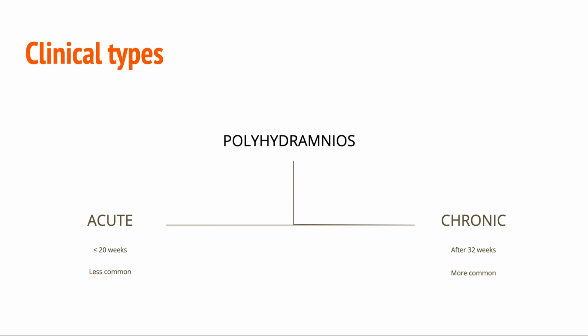There are two types of polyhydramnios, acute and chronic. Acute hydramnios is less common and usually occurs earlier, even as early as 20 weeks. There is rapid accumulation of fluid and the patient is usually in distress. Chronic hydramnios is more common, with a gradual increase in fluid. It usually occurs after 32 weeks. Symptoms are due to pressure effect by the over-distended uterus.